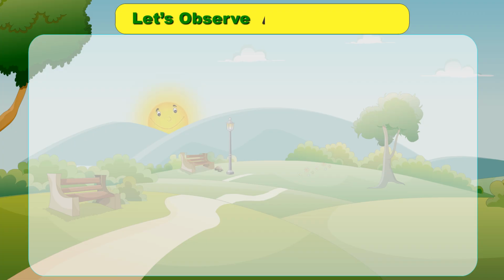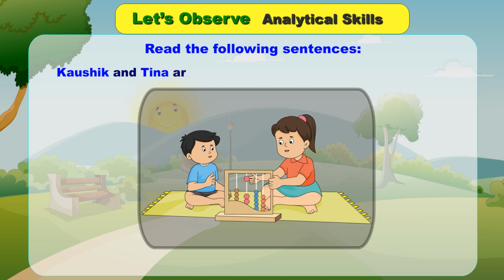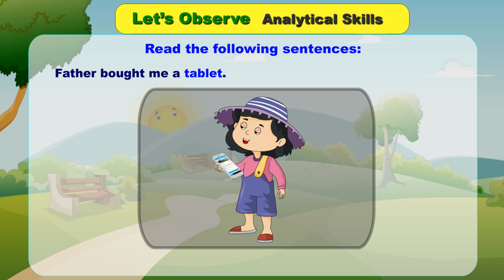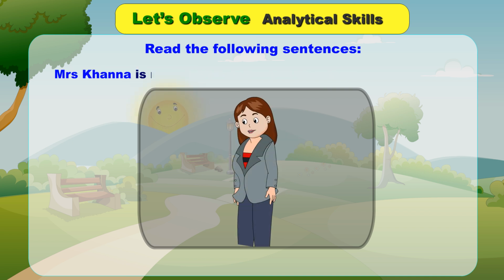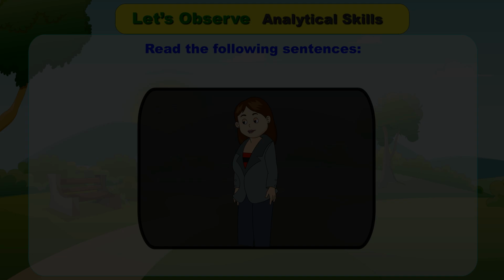Let's observe analytical skills. Read the following sentences. Kaushik and Tina are friends. They are playing. Father bought me a tablet. It is white in color. Mrs. Khanna is my neighbor. She is a teacher. What do you observe from the above sentences?